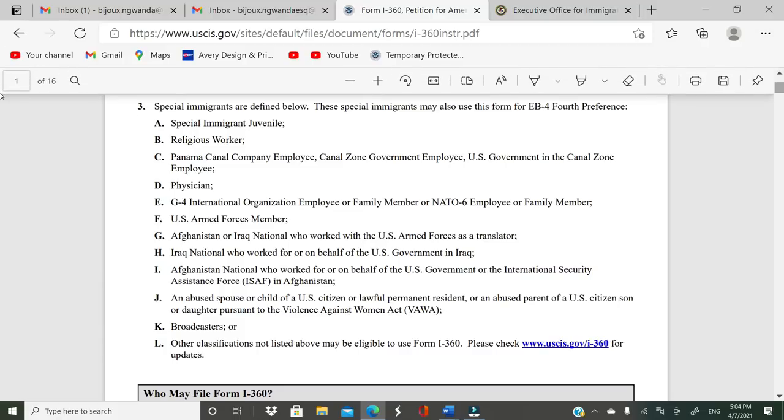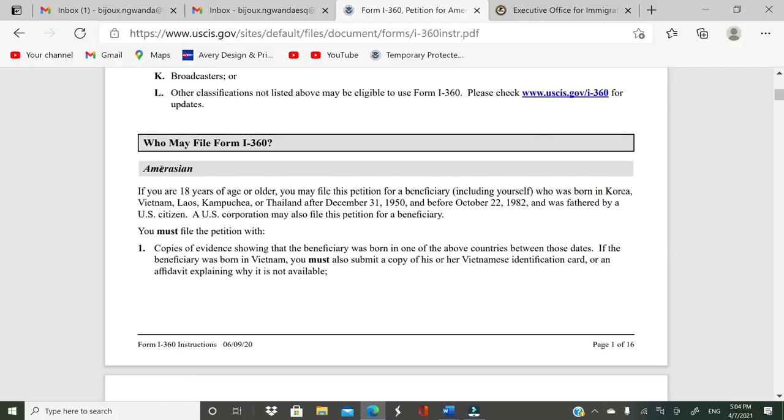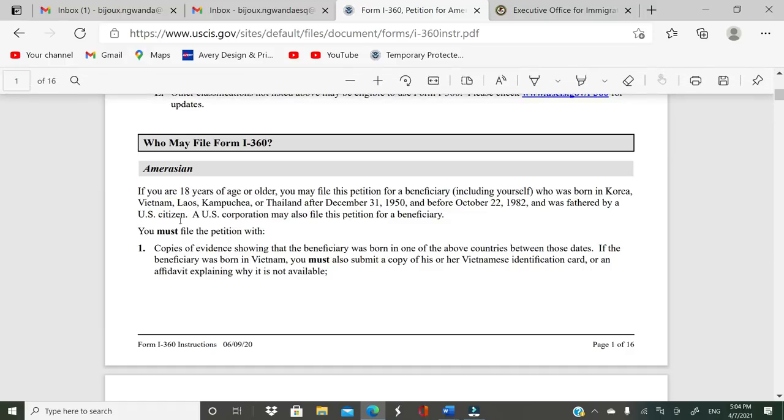Okay, let's start with the first one. Immigrant. It clearly says if you are 18 years old of age or older, you might file this petition for a beneficiary, including yourself, who was born in Korea, Vietnam, Laos, Cambodia, and Thailand after December 31st, 1950 and before October 22nd, 1982.